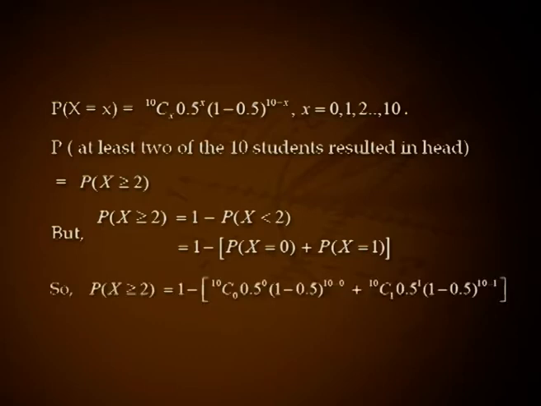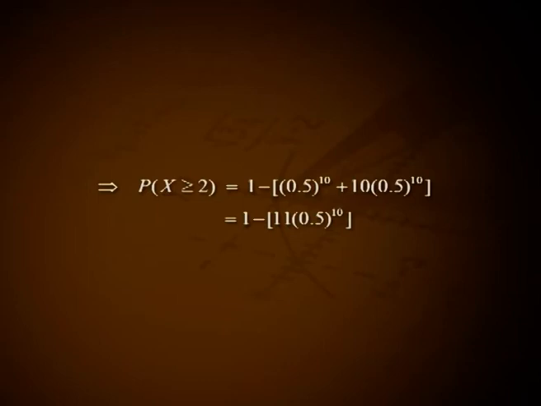So, P(X ≥ 2) = 1 − [10C0 0.5^0 (1 − 0.5)^(10−0) + 10C1 0.5^1 (1 − 0.5)^(10−1)]. This implies P(X ≥ 2) = 1 − [0.5^10 + 10 × 0.5^10], that is 1 − 11 × 0.5^10.